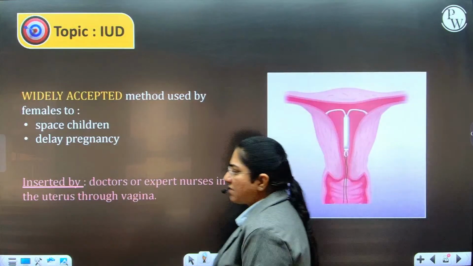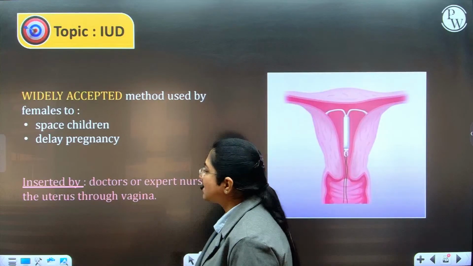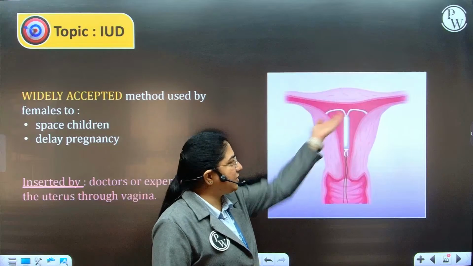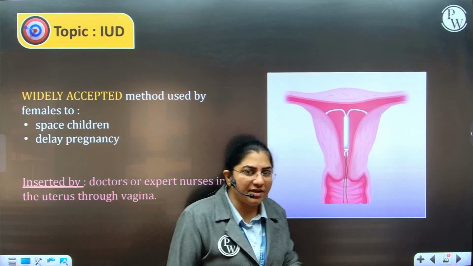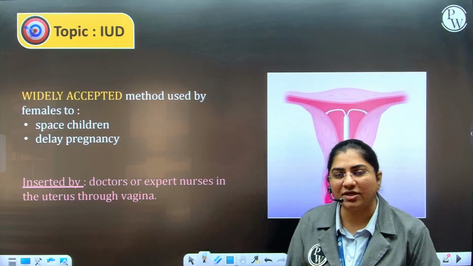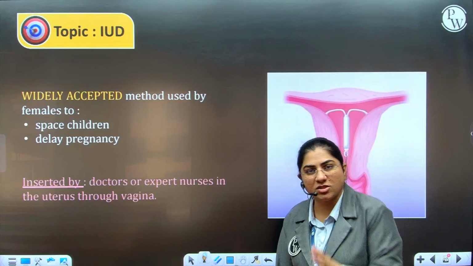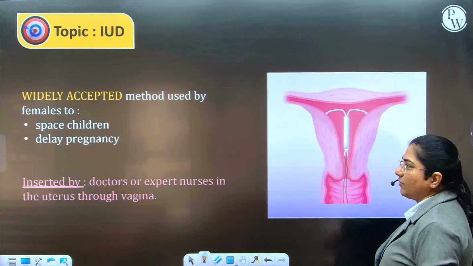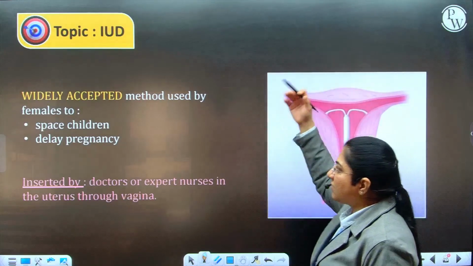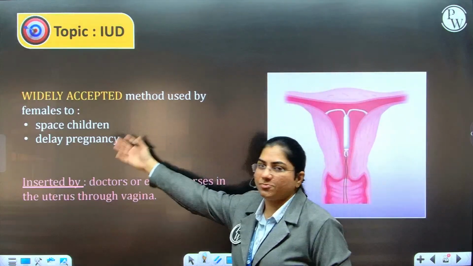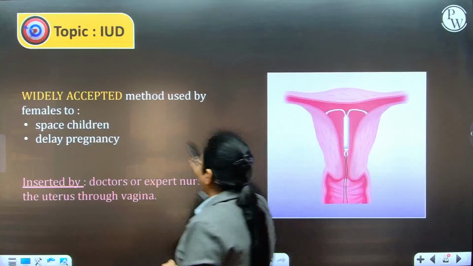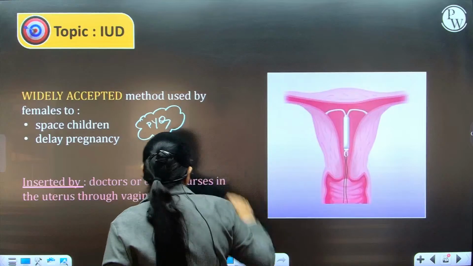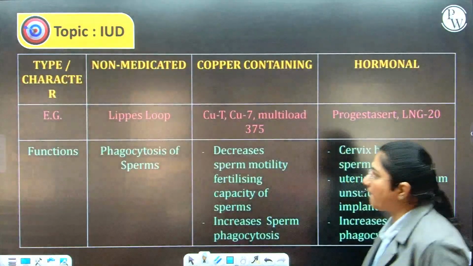Moving ahead to the next method, which is IUD. IUDs are intrauterine devices which are inserted within the uterus. For this, there is a need for the experience or expertise of the doctor or the medical staff, that is the nurse, to introduce this into the female reproductive tract. It is one of the widely accepted methods to space children or to delay pregnancy, and this was again a PYQ. This is the part from where a large number of questions are coming.